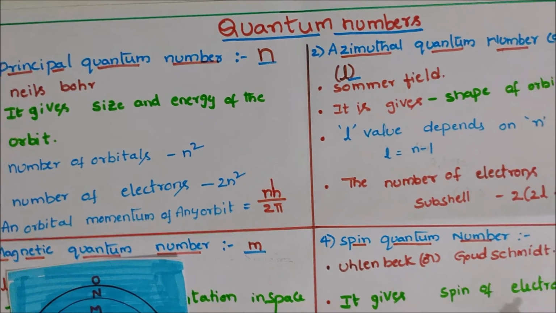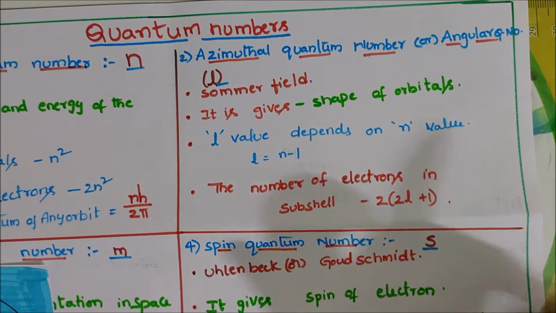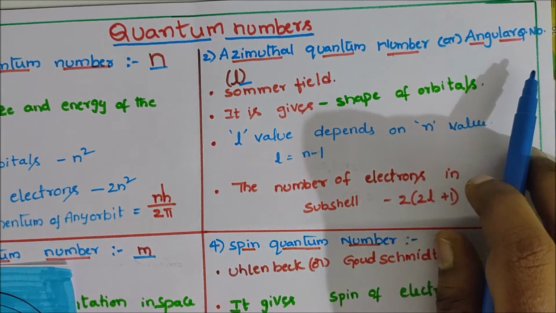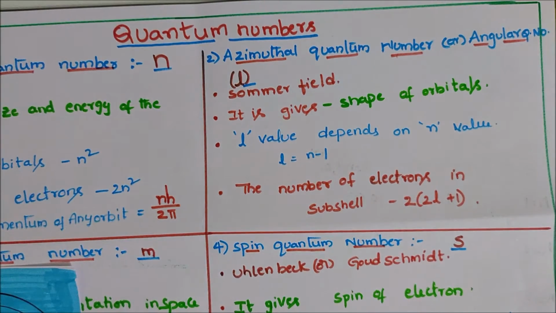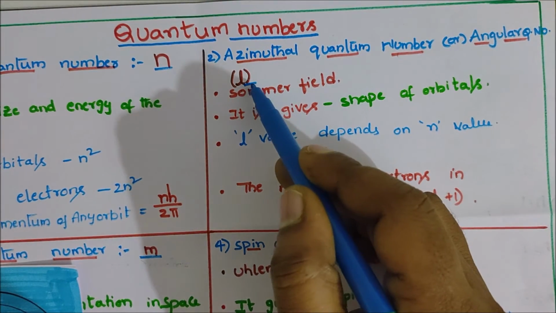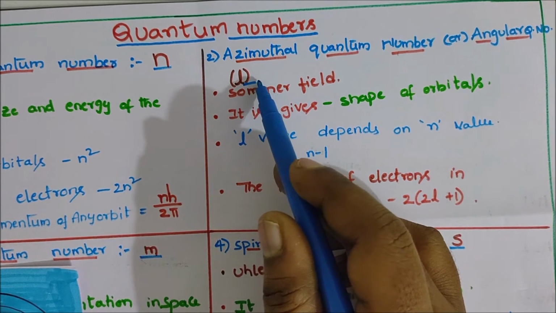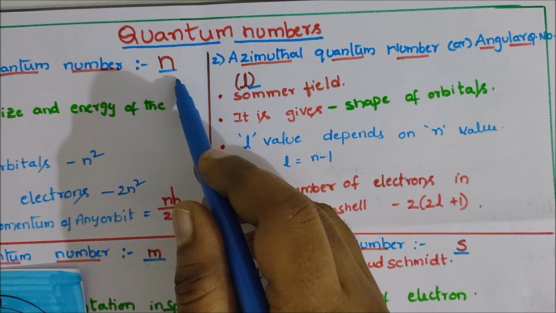The second one is the azimuthal quantum number, also called the angular quantum number. It was proposed by Sommerfeld and is denoted as small l. The l value depends on the principal quantum number n.